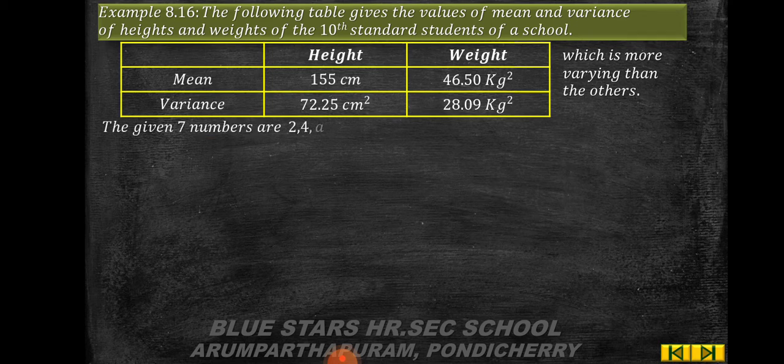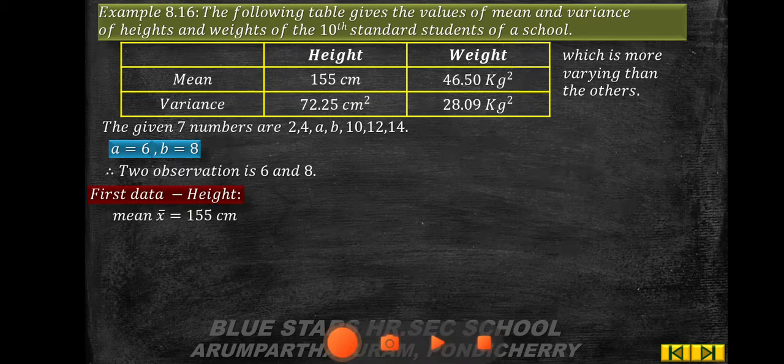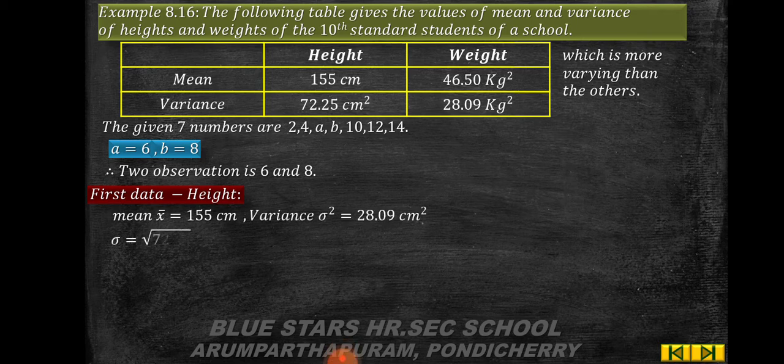So solution, the given numbers are: first data, that is height, mean x bar is equal to 155 centimeter. Variance sigma square is equal to 72.25 centimeter square.